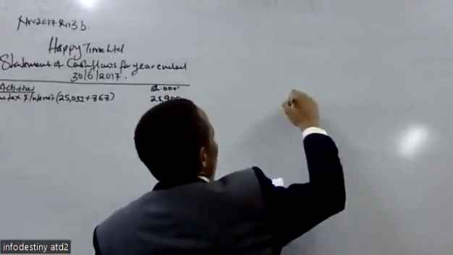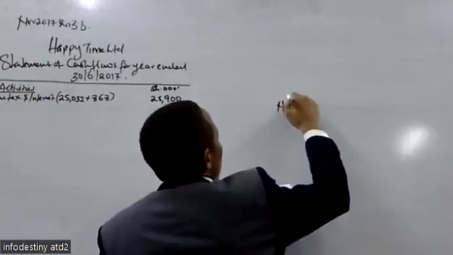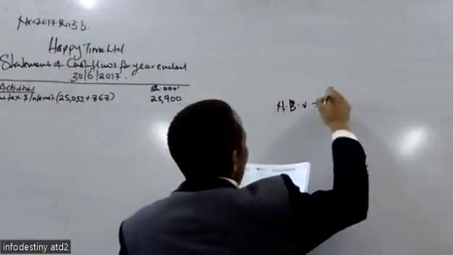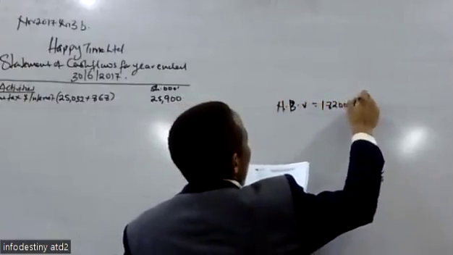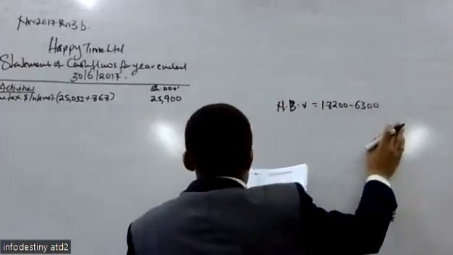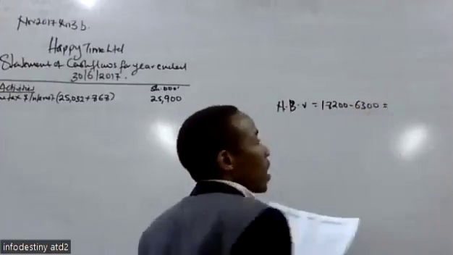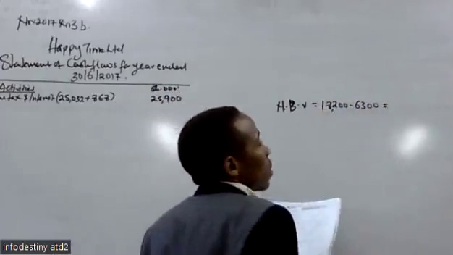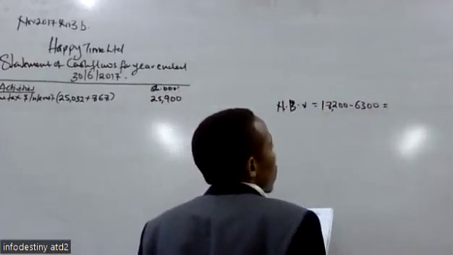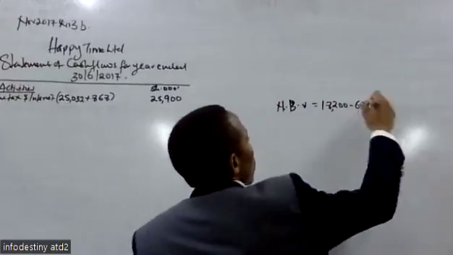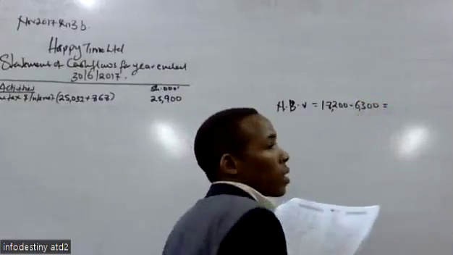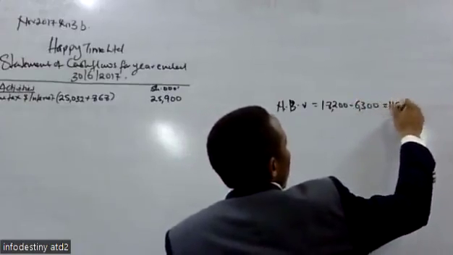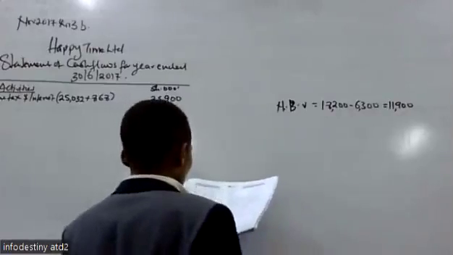Before it was sold, the net book value as at the date of sale will be the cost, which is 18,200 minus 6,300. So the net book value before it was sold is 11,900.